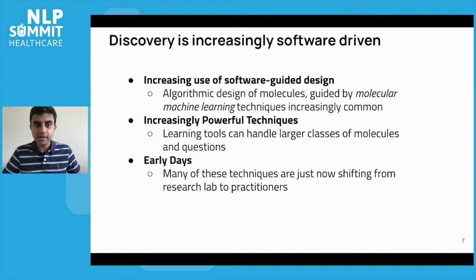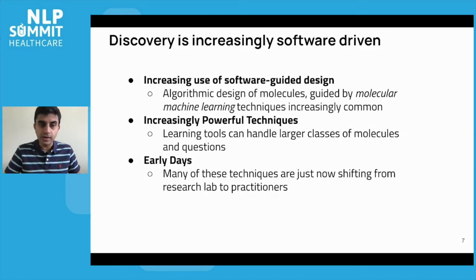Molecular machine learning techniques, that is, machine learning applied to molecules, have become a robust and powerful class of algorithms that can really handle a lot of different data sets and conditions that are relevant for people working in biotech and pharmaceuticals. It's still early days for a lot of these techniques.